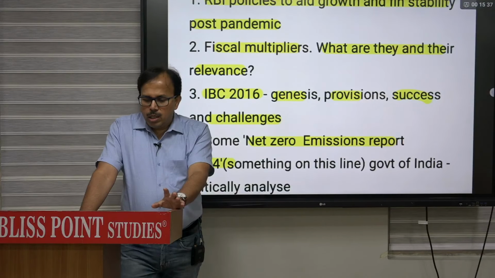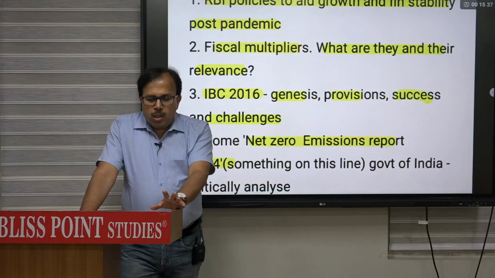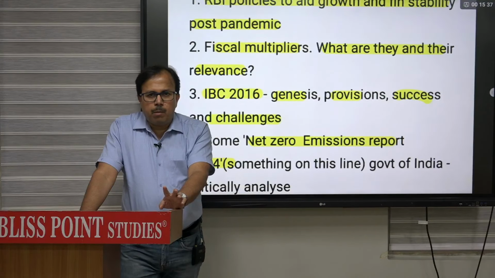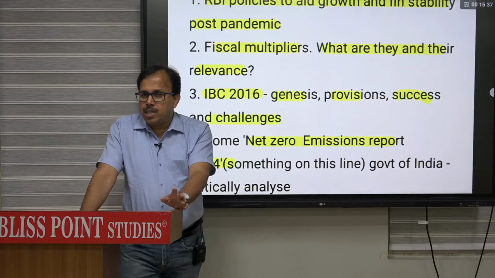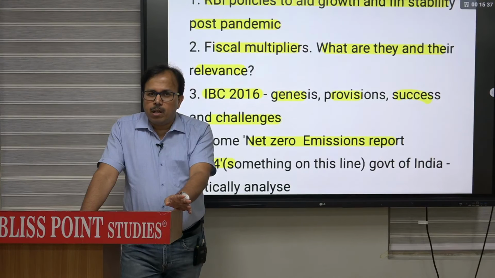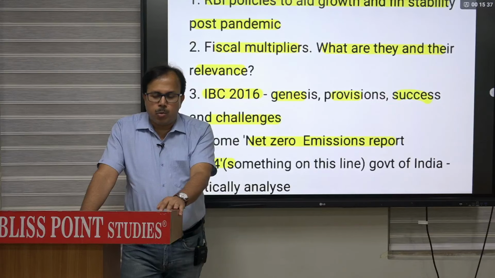If you see, the question paper will have some balance between the current and the dynamic part. So Indian economy is one section. If you are more comfortable in the Indian economy, choose more questions from the Indian economy and fewer from the first part, the numerical one. If you are more comfortable in the numerical one, choose more questions from there and fewer from the Indian economy section. So that is up to the student.